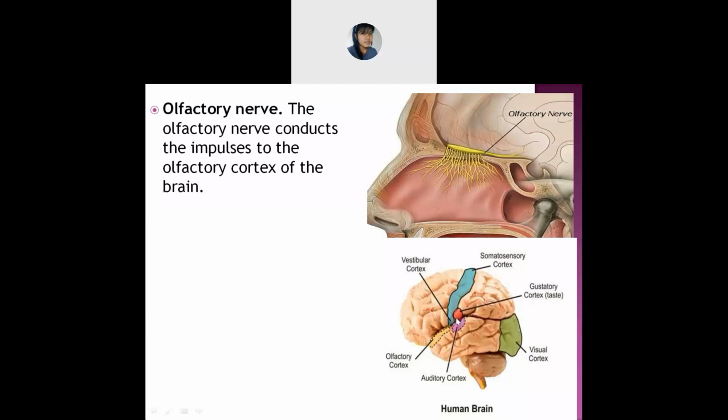This is the olfactory cortex. So from here they give the impulse, they give the sense of smell. Say for example, you are getting the smell of some stinky sock. Say you have just closed your eyes, but you have got the smell from a far distance.